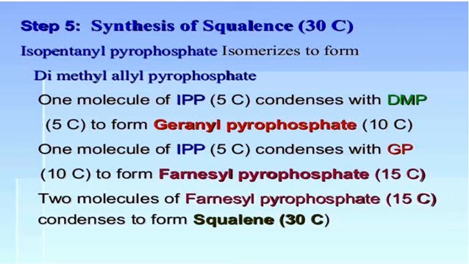Another isopentenyl pyrophosphate condenses with geranyl pyrophosphate to form farnesyl pyrophosphate, a 15-carbon compound. 2 molecules of farnesyl pyrophosphate condense to form squalene, a 30-carbon compound.